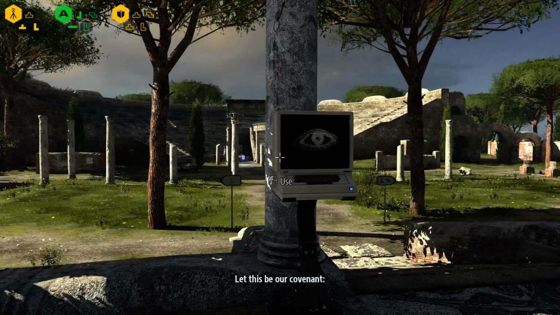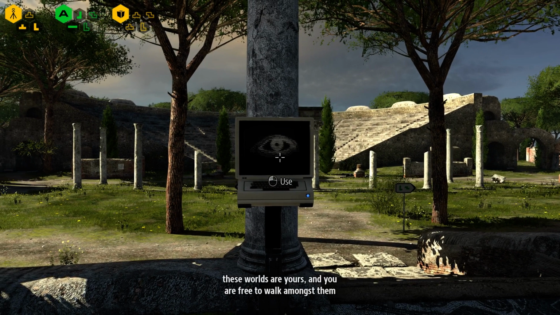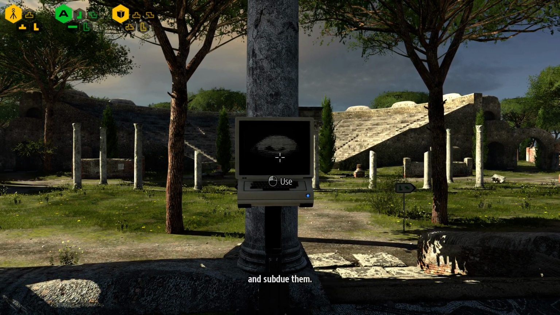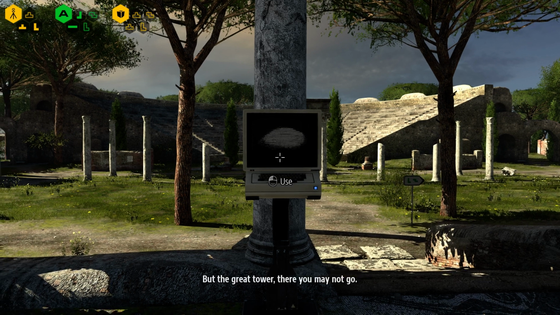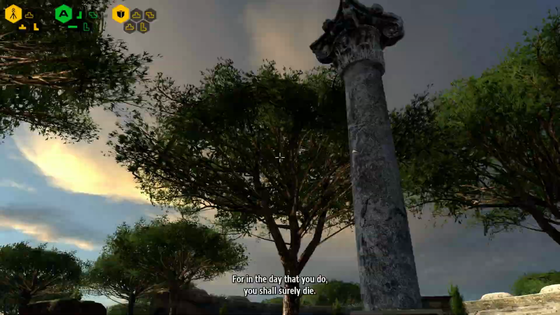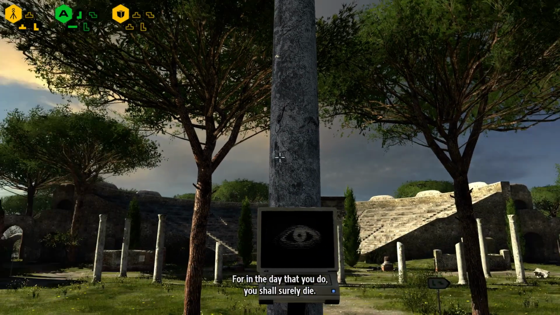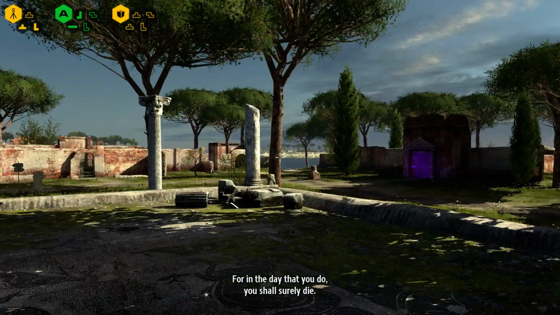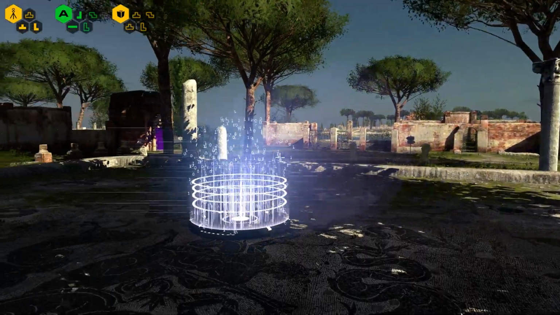Let this be our covenant. These worlds are yours, and you are free to walk amongst them and subdue them. However, But the great tower, there you may not go. For in the day that you do, you shall surely die. the parallels are uncanny.